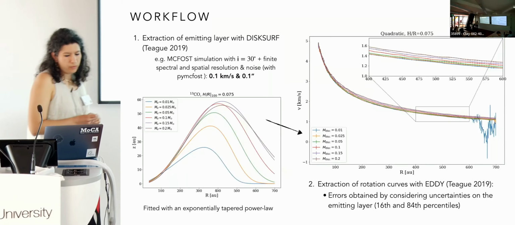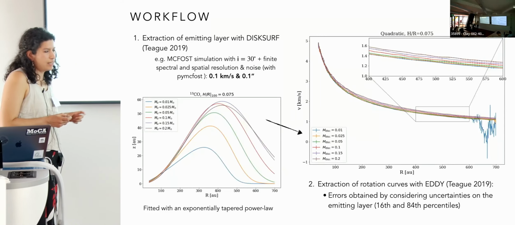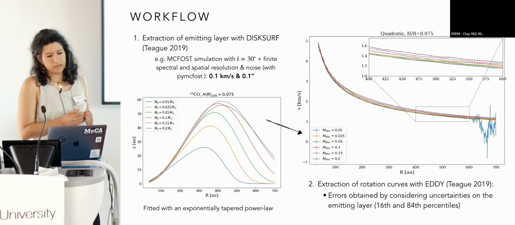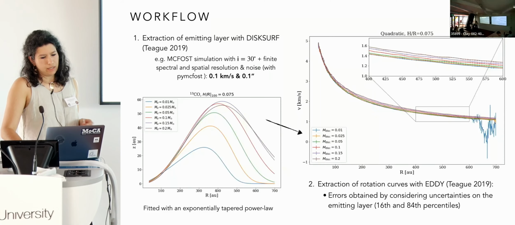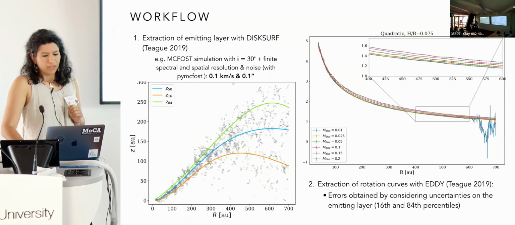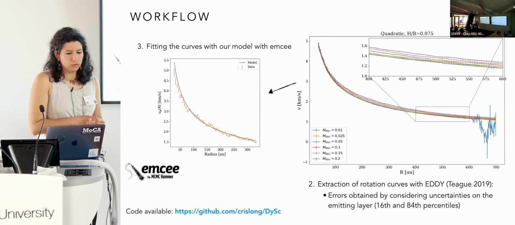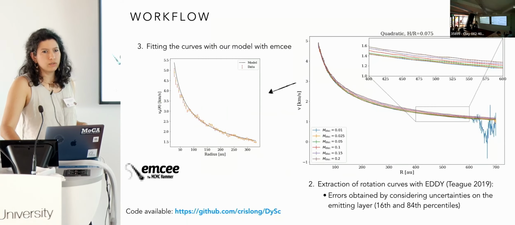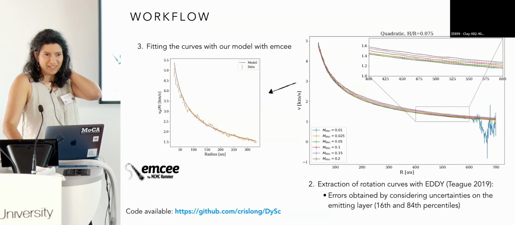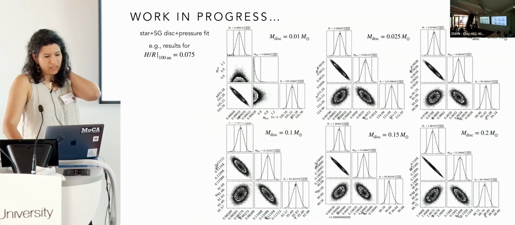For the errors, we considered uncertainties on the emitting layer, using the 16th and 84th percentiles. Then what we finally do is fit the curves that we obtain with our model with an MCMC. The code is available thanks also to Cristiano. And here I'm showing very preliminary results.